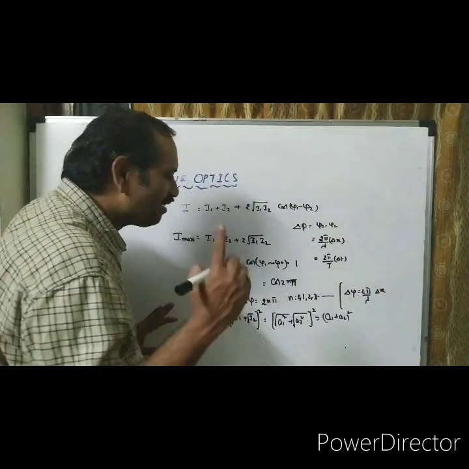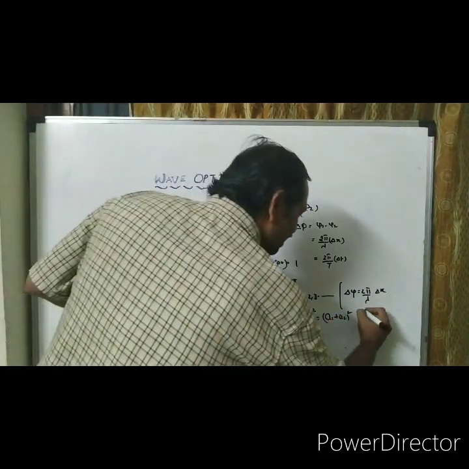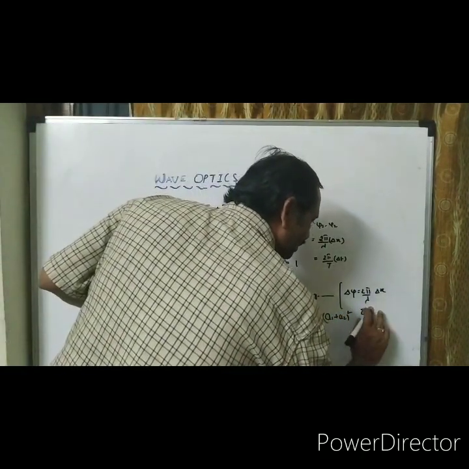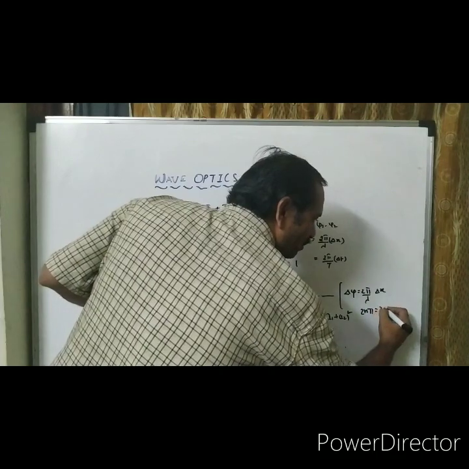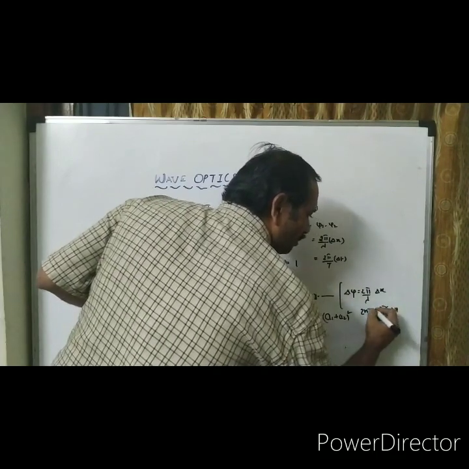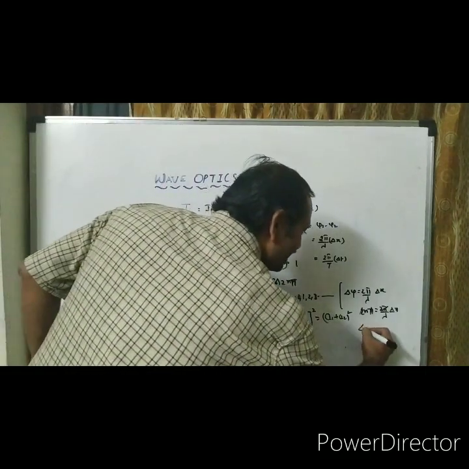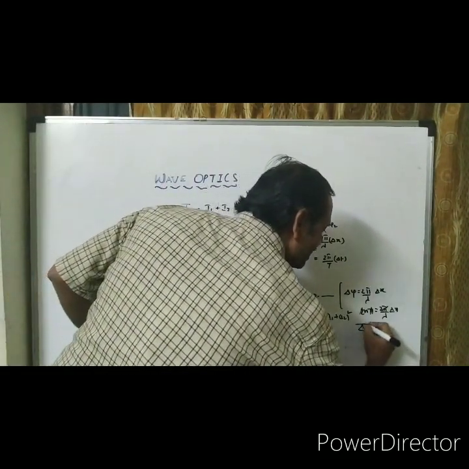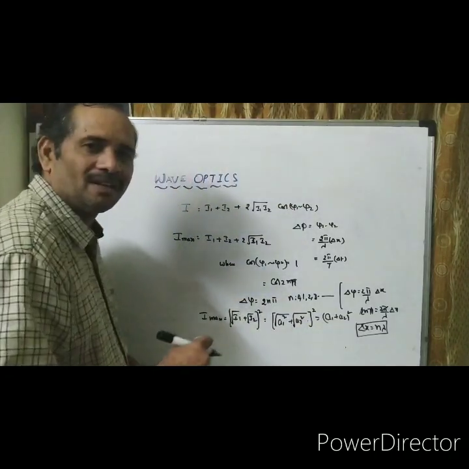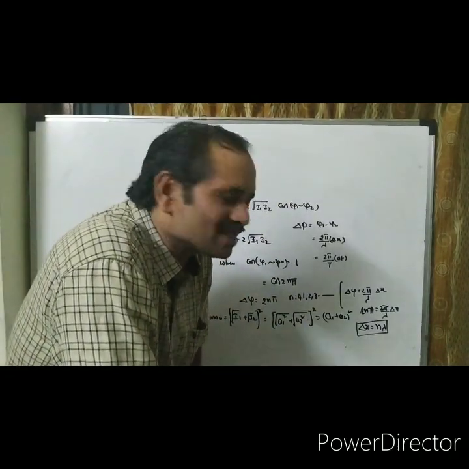I want the delta x term. That is 2nπ equal to 2π by lambda into delta x. 2π gets cancelled. Delta x equal to nλ is the condition for maxima. An integral multiple of lambda gives delta x.